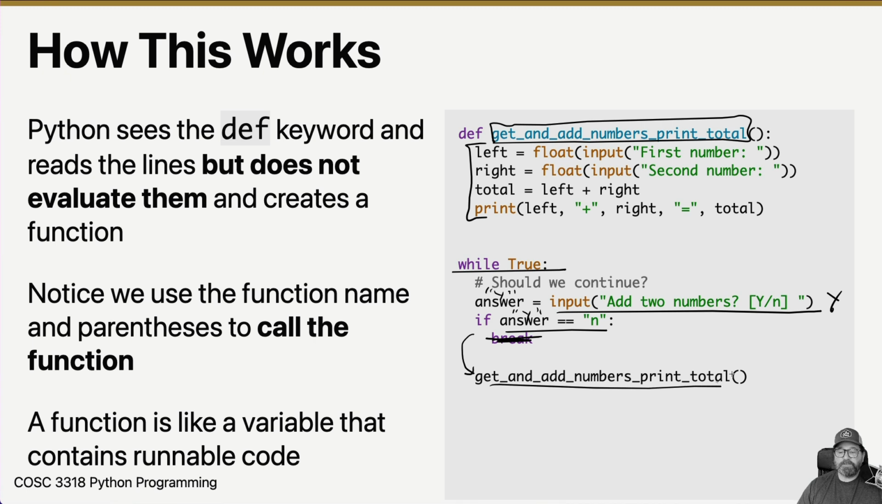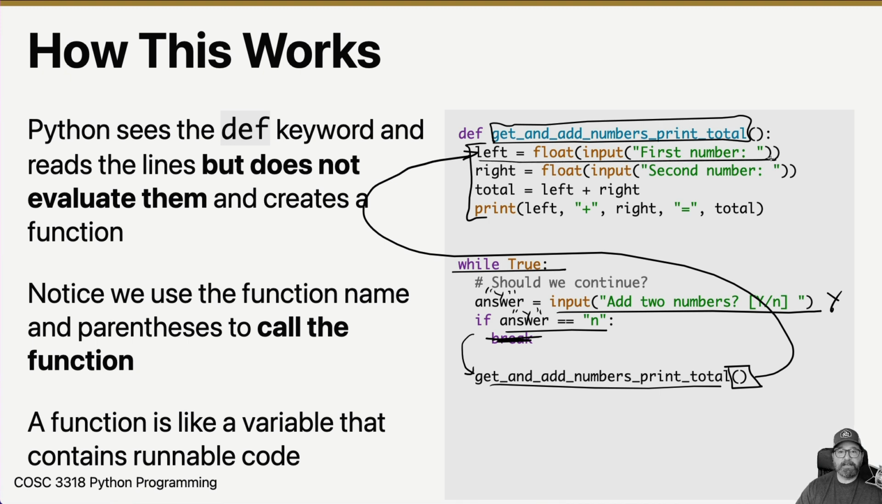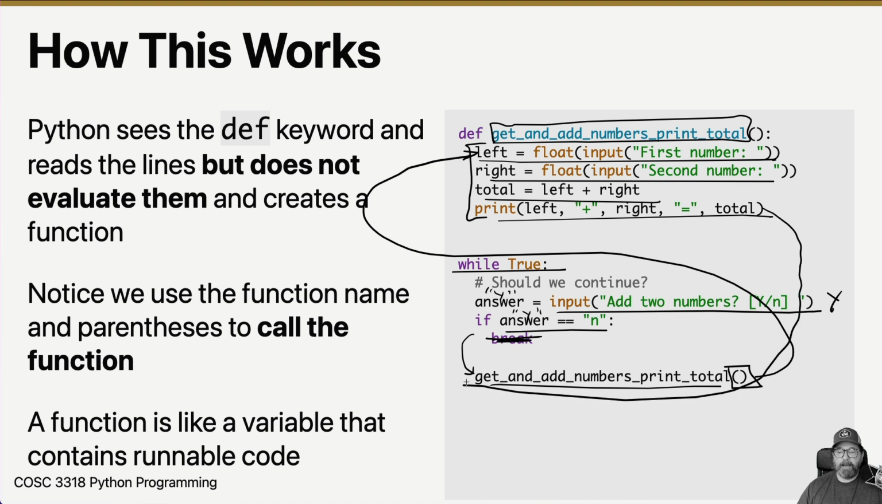Get and add numbers print total, because we're invoking that function, control goes to the place of the next line that gets executed. Python jumps back to this line here and says, I'm going to run this line of code. So then it shows first number, and then it gets the second number. It adds them together. It prints the total. And then when that's done, it comes back and it says, I'm going to return, because there's no return value here, I'm going to return none, and then I'm going to keep going.